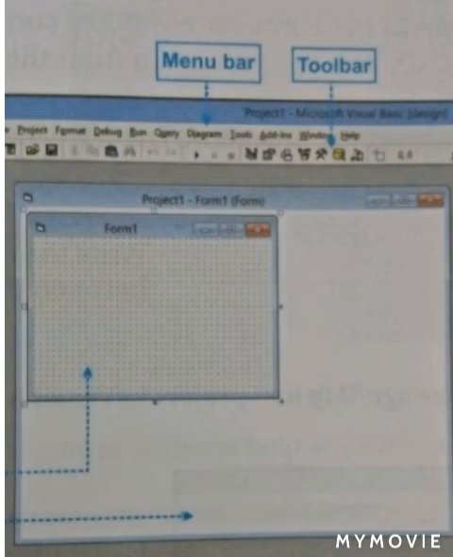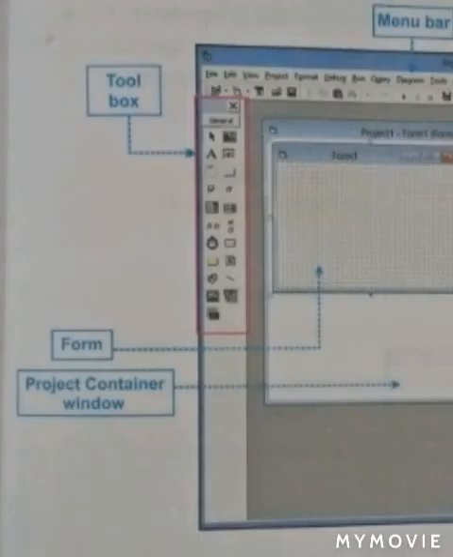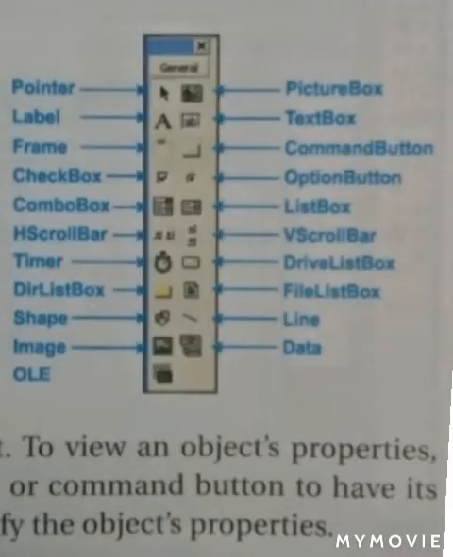Project container window. It is like a container which contains other windows such as forms and code window. Toolbox. It provides a place where we can draw objects to design the program's user interface. We can use the toolbox to add an object to a form by clicking an object icon on the toolbox and using our mouse to draw the control.